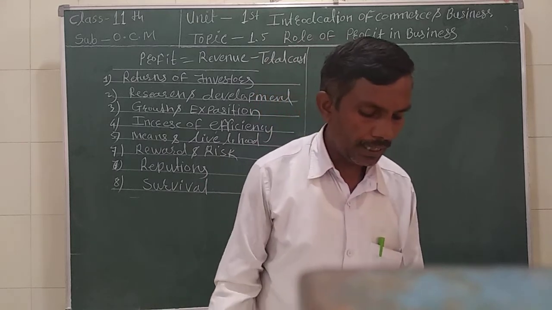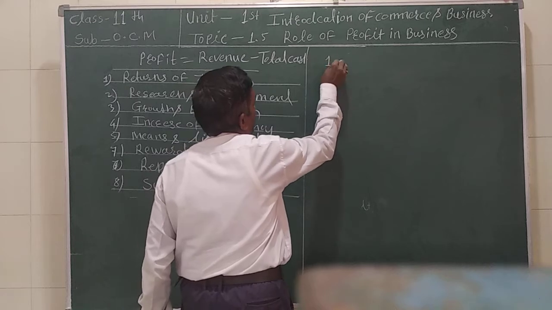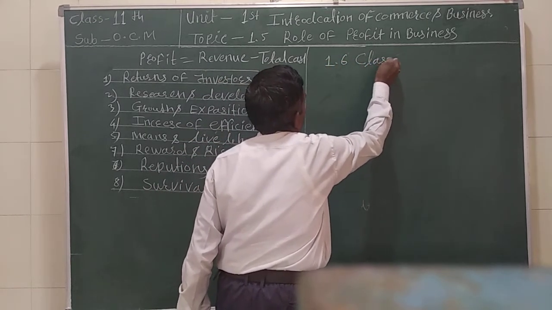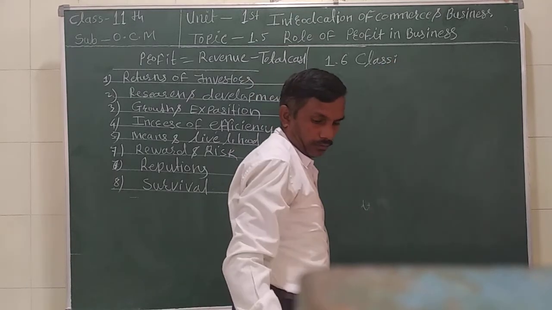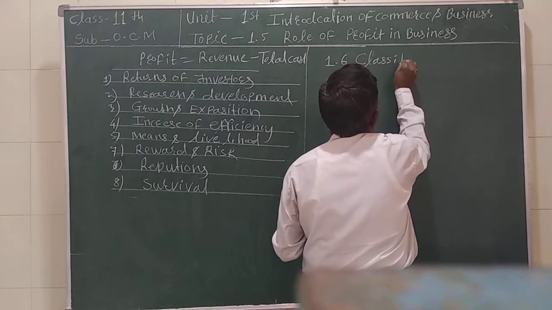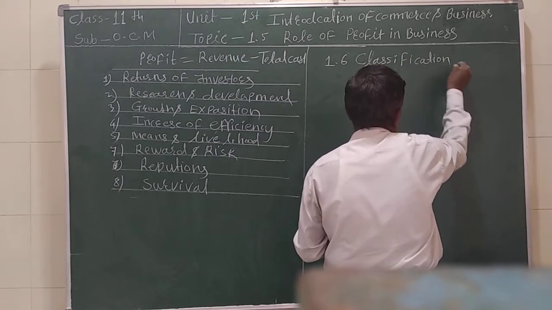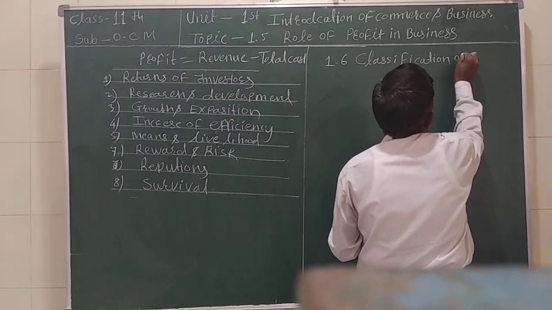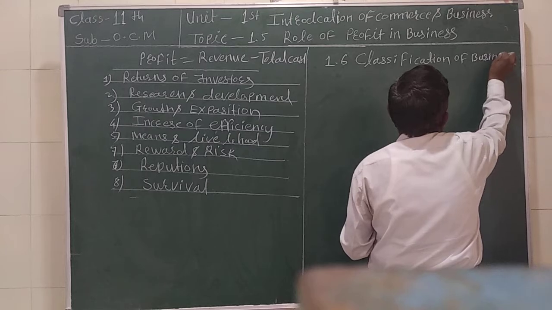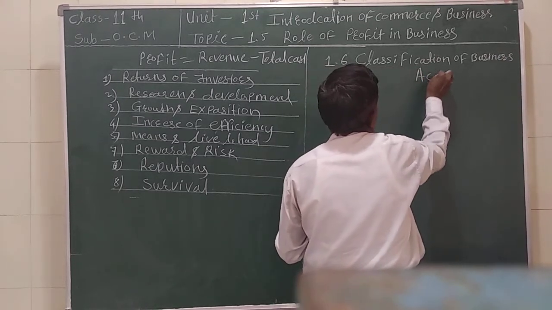The second topic, classification of business activities. 1.6 Classification of business activities.